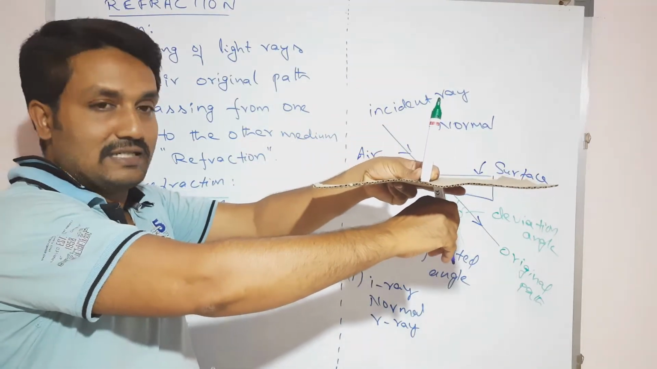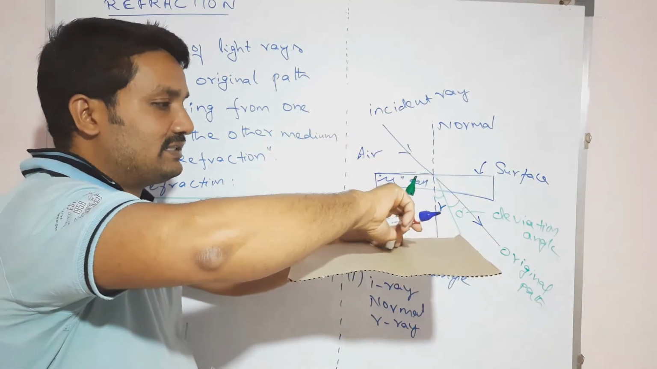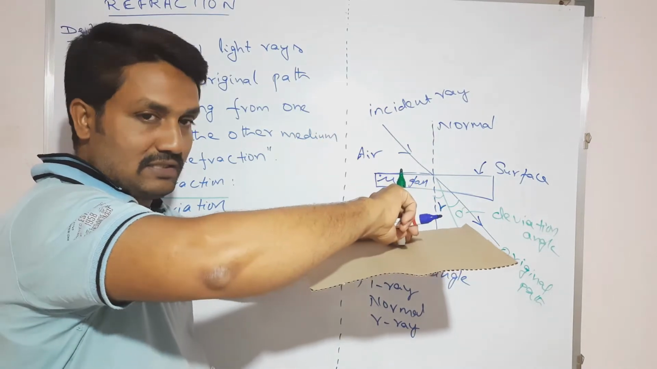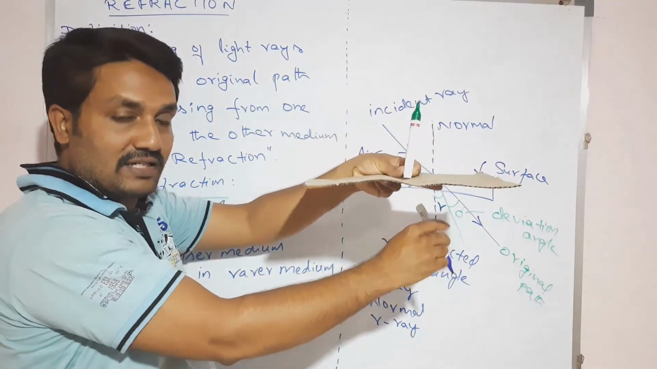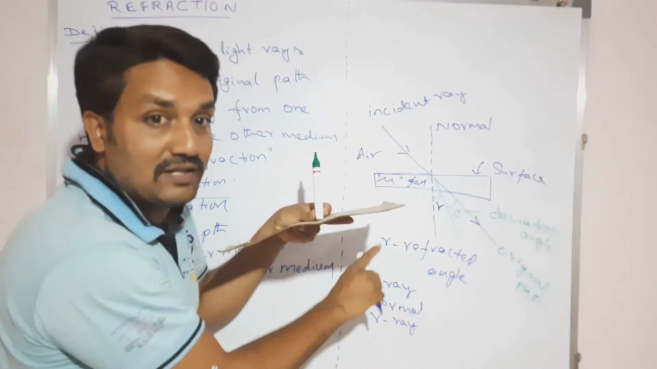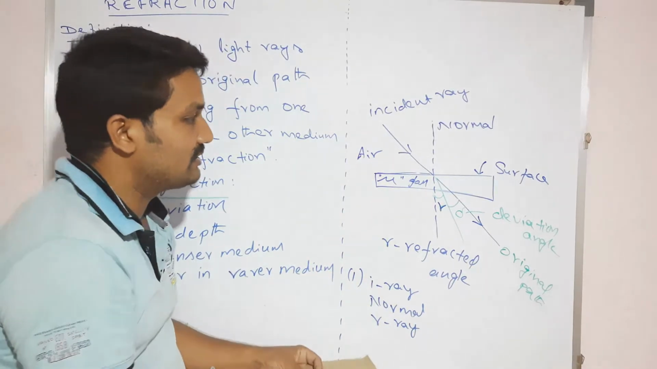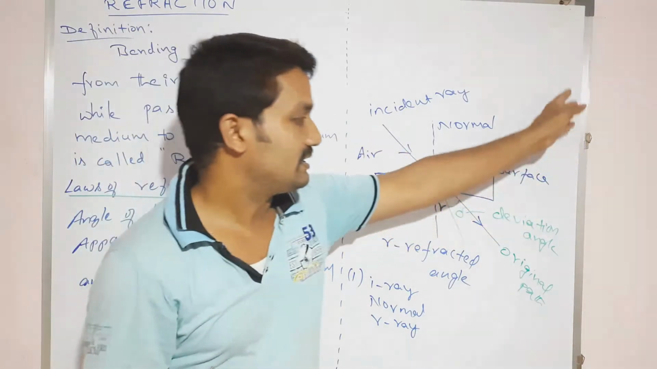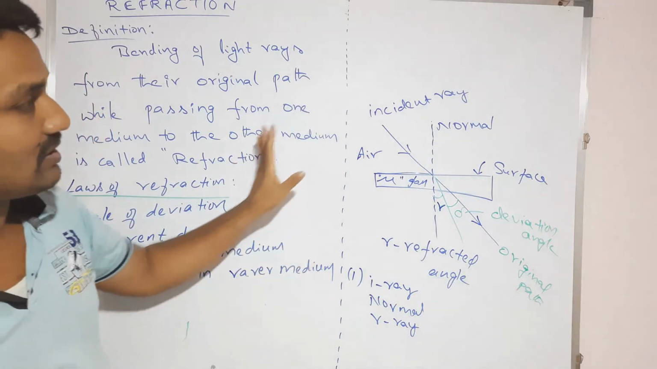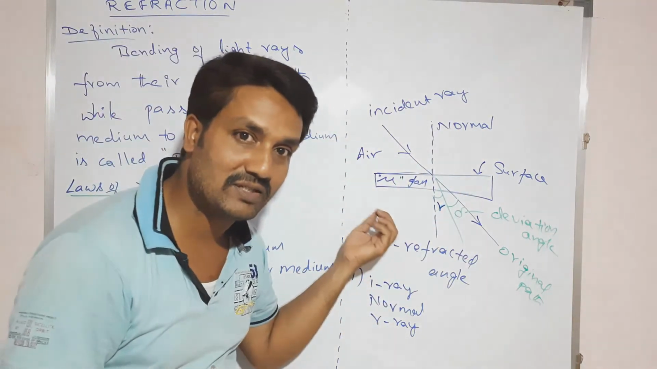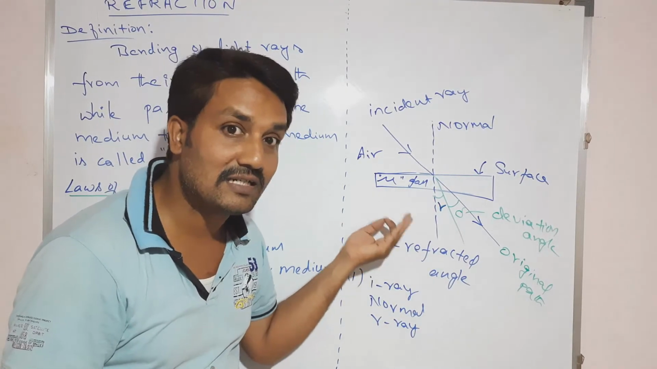Now, all lying in the same plane means this: the incident ray, the normal, and the refracted ray all lie in the same plane of the surface. For example, let us consider this is a board. On that board, this is one edge and this is another edge, and these lines all lie in the same plane. Plane here means the board surface. All the lines lie on that board surface only.